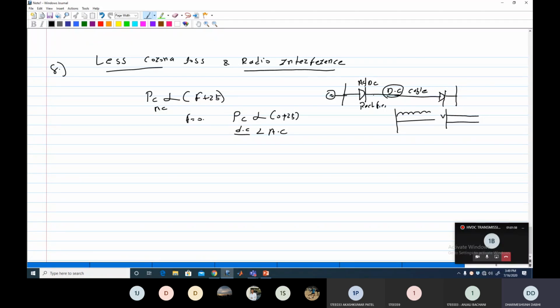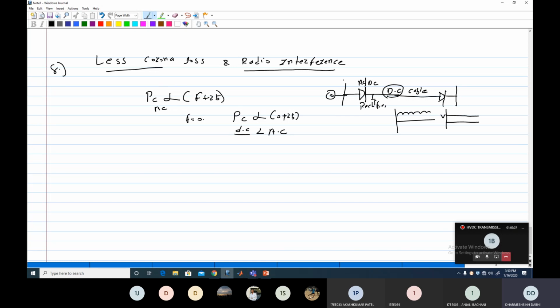So if you do not provide the filtering at the receiving side here, then it may be possible that harmonics are present in the DC line or DC cable. When harmonics are present in the DC cable, it may interfere with the radio frequency. Clear? Otherwise, if your DC voltage is constant or ideal, then there is no radio interference.